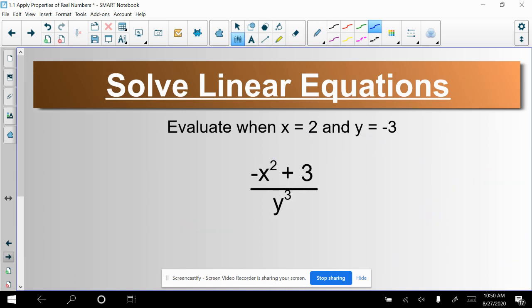So go ahead and give this one a try. Push pause, try it out. Make sure you're able to get to the right answer. And I will proceed here. Once again, we're substituting these numbers in for x and y, and when we substitute something in, we're going to put it in parentheses.